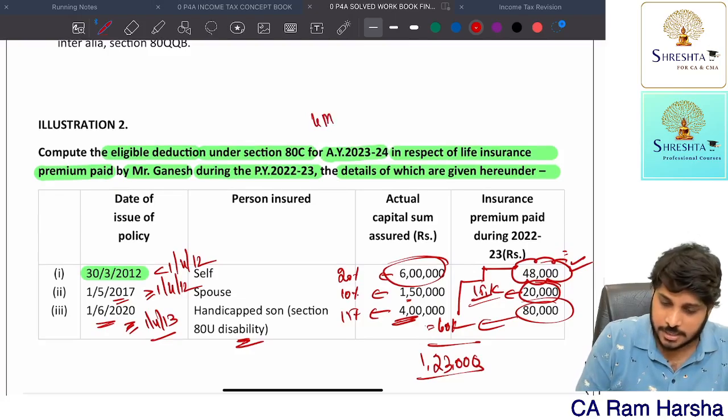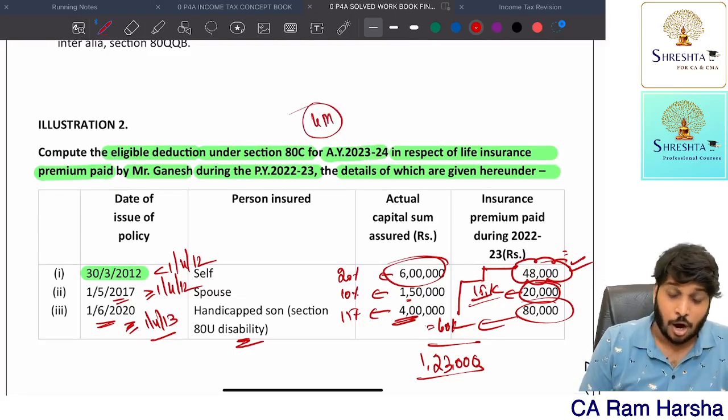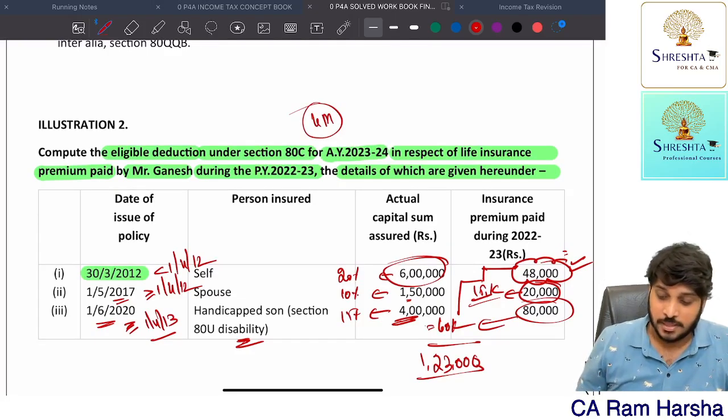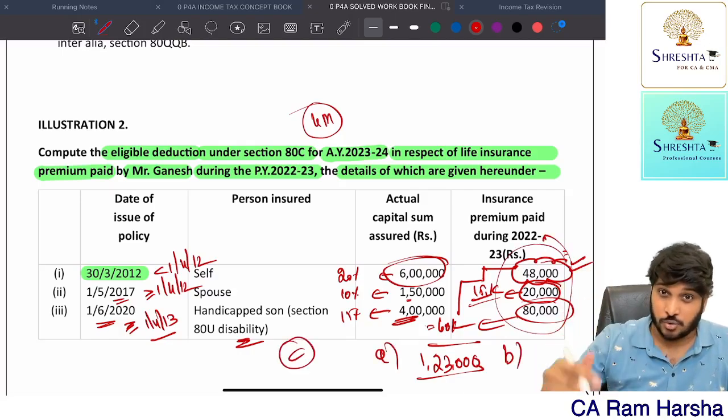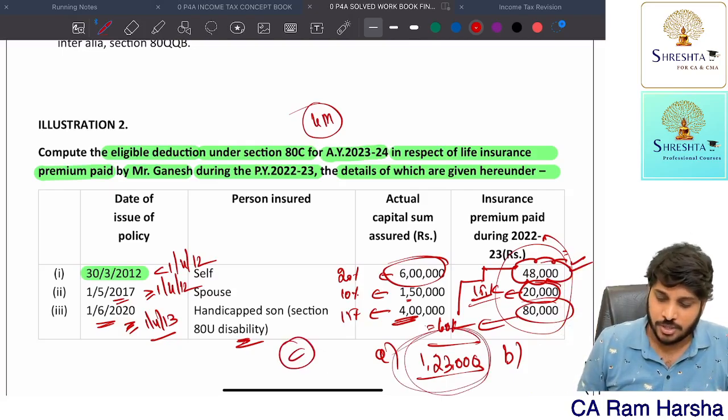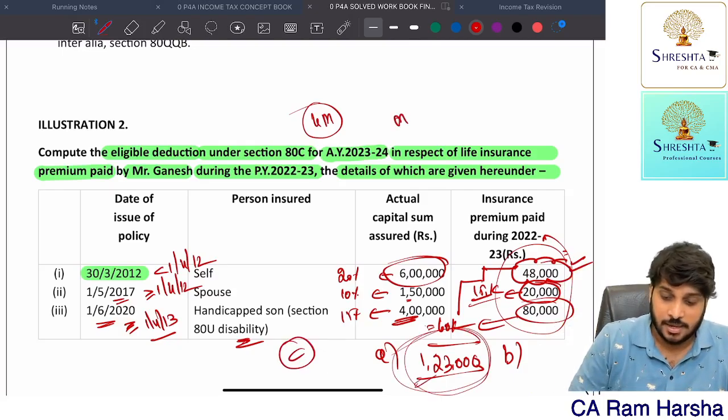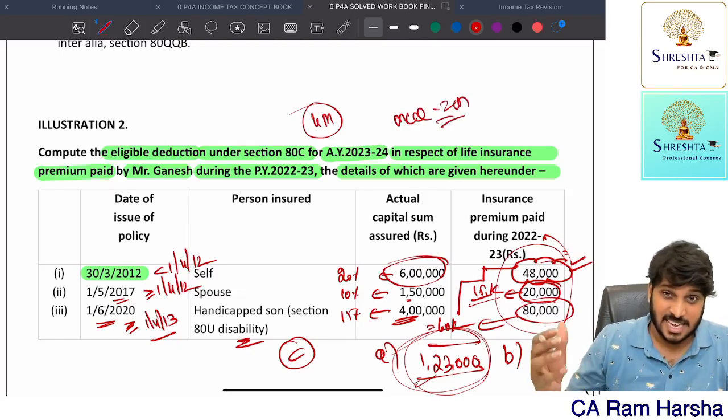This itself can be asked as a 4 marks question. Very simple. Or as an MCQ, they may test you. They'll give you option A 1,23,000. Option B, they will give this total amount. Options, they'll give all 20%. Like that, they'll confuse you. So compute the answer correctly. The answer is 1,23,000. They may give you an MCQ for a 2 marks question, or as a case-based MCQ.